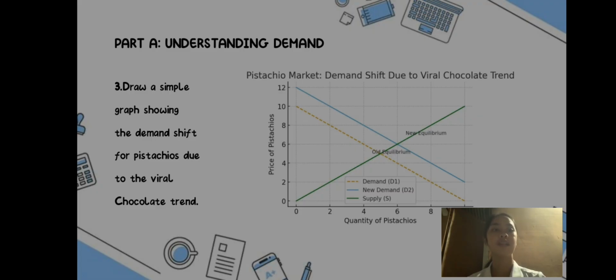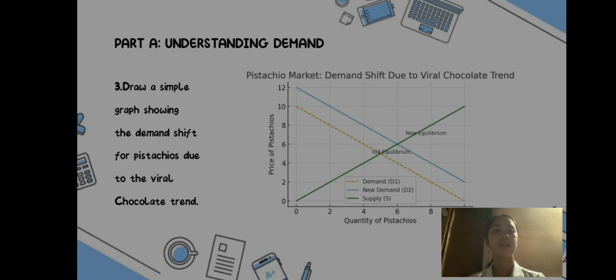The new demand, the solid blue line, has shifted to the left compared to the original demand curve. This shifting indicates that at any given price, the quantity of pistachio demanded is now lower.